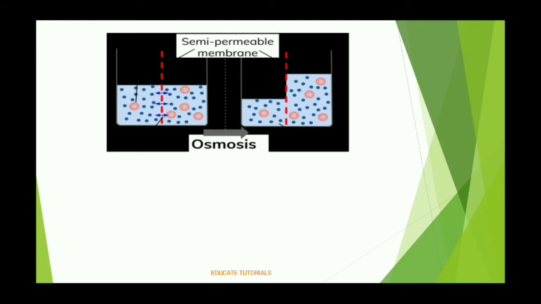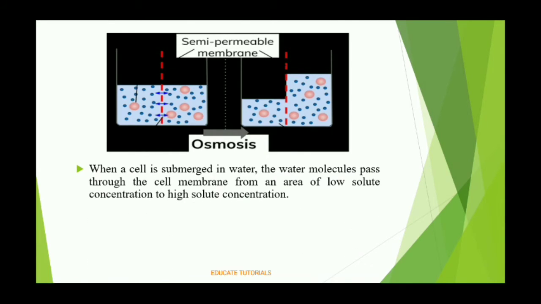Another example you can take is another picture in which the pink colored dots are solute molecules with the higher concentration, so the solvent crosses the semi-permeable membrane and the right-hand side gets a higher amount. So you can say that when a cell is submerged in water, the water molecules pass through the cell membrane from an area of low solute concentration to high solute concentration.